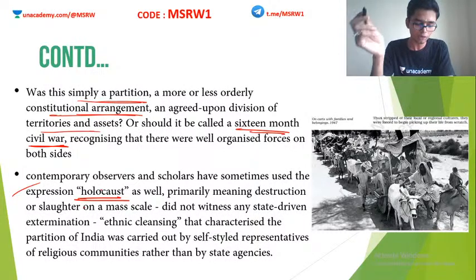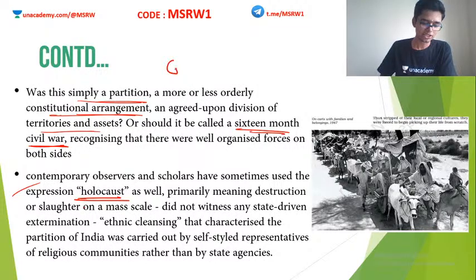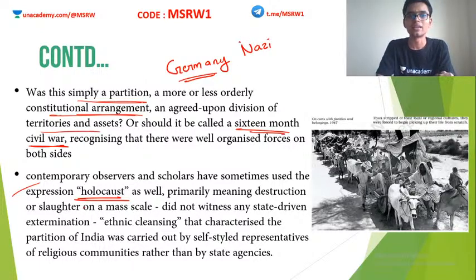Holocaust is a term often associated with another country. What is it? It is Germany. I think you all know this, okay? It is Germany under the Nazi party. Correct. Hitler and the Nazi party ruled Germany, and these people actually tortured the Jews and all. They set up concentration camps. They did ethnic cleansing, completely wiping out the Jews from Germany. Okay, so this is the inhuman thing that Hitler did along with his Nazi party, which often is termed as